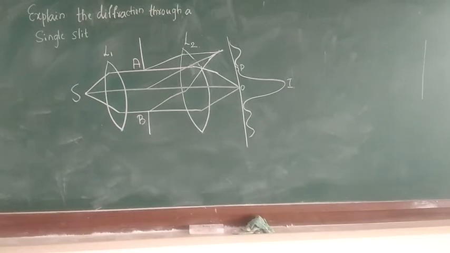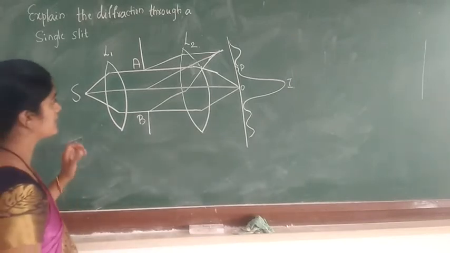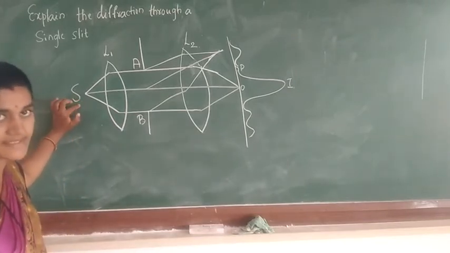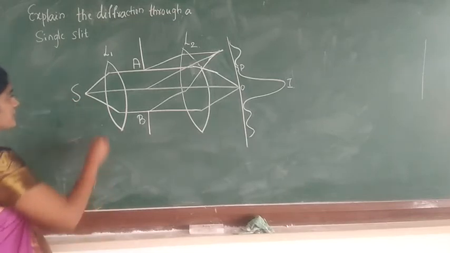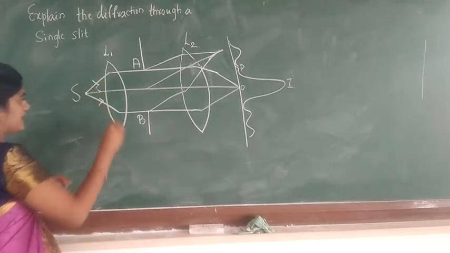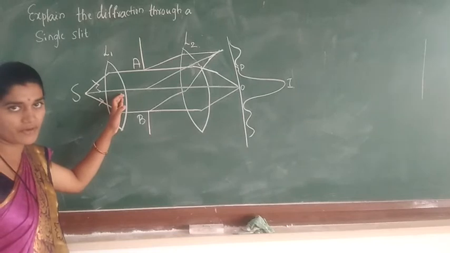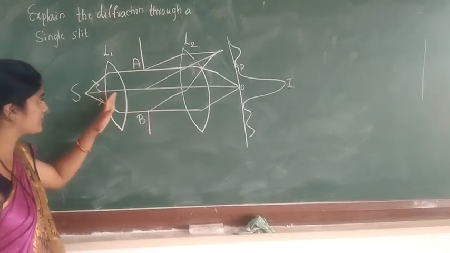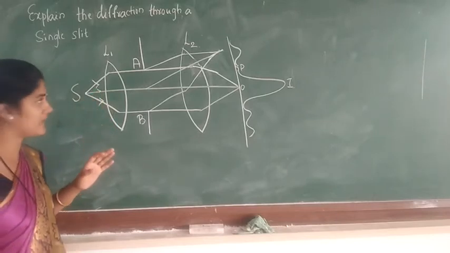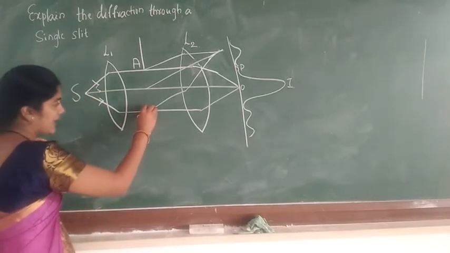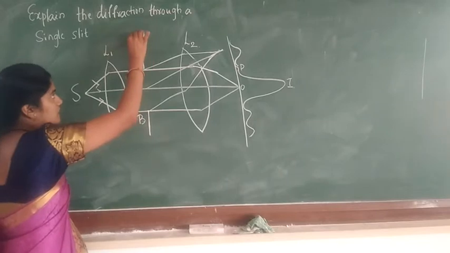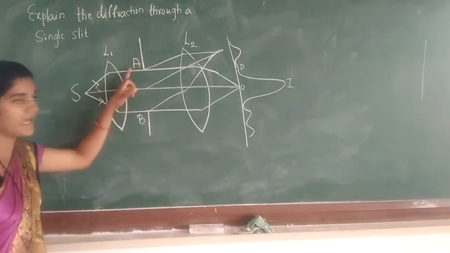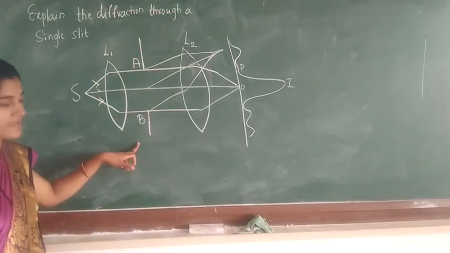Now let us consider the diagram for a single slit. Here S is the source. The rays of light are made to fall on the converging lens L1. The rays falling on the converging lens are parallel, and they are made to fall on a small rectangular slit that we call AB.